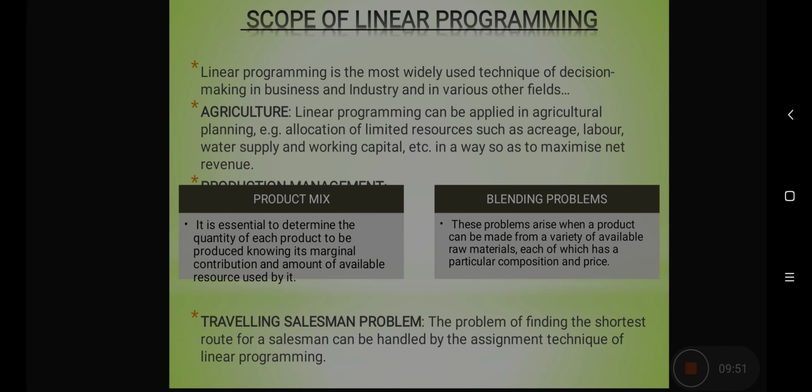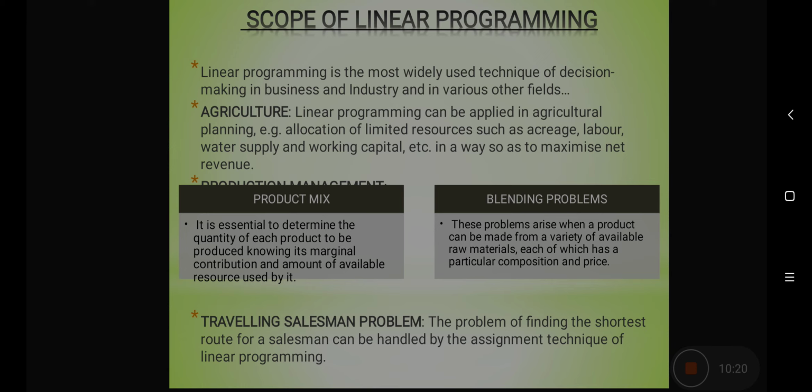Next topic is the scope of linear programming. Now, linear programming applies to various areas: business, industry, and various other fields such as agriculture. The linear programming technique can be used in agriculture as well, as there also we have limited resources, limited labor, limited working capital, so there linear programming can come up as an innovative tool. Second is in production management. For making production decisions also linear programming is a creative idea.